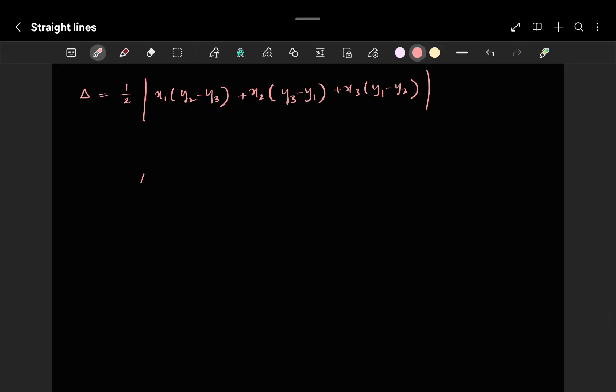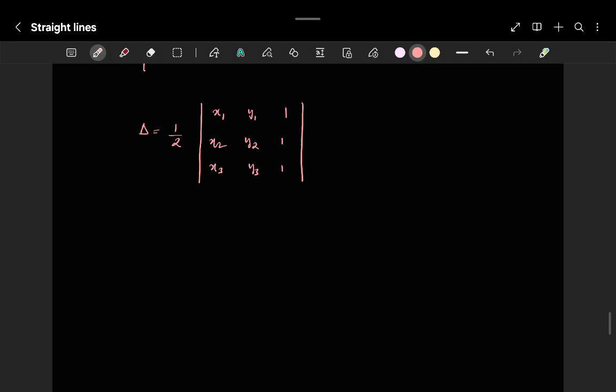Now delta is nothing but half into the determinant with rows x1 y1 1, x2 y2 1, x3 y3 1. So expanding it, first write down plus, minus, plus. This is actually the sign convention. We'll talk about this sign convention when we are in plus 2. Till then, just try to understand the procedure.